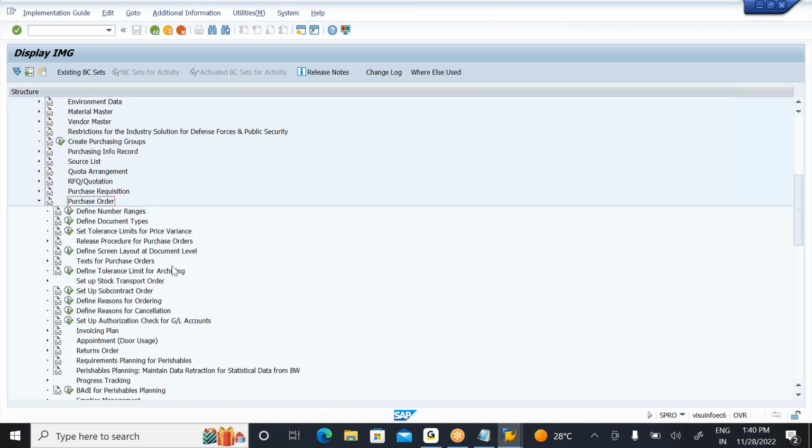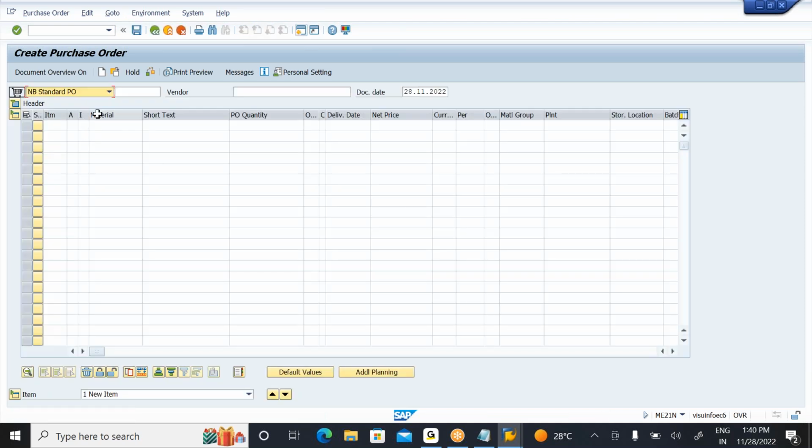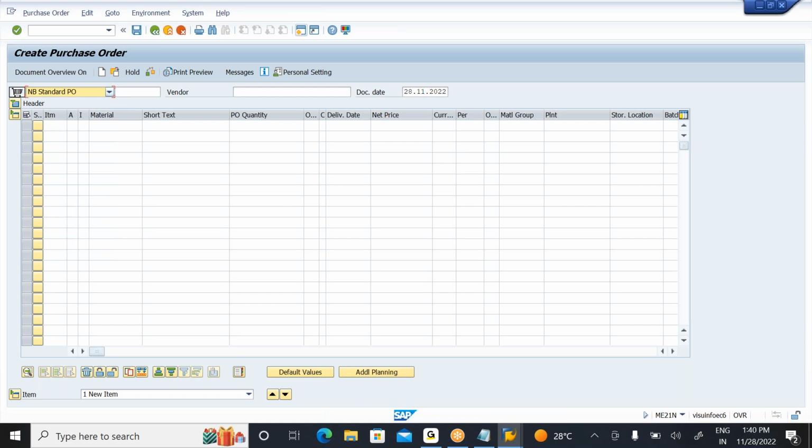Whenever you are creating a PO, we have created many POs, so once again let us create one more PO here. Go to transaction ME21N. First of all, the user needs to select a document type. By default it is coming, but if you want another one you can choose it. This is mandatory. Without a document type, you cannot perform any transaction. So select your document type.